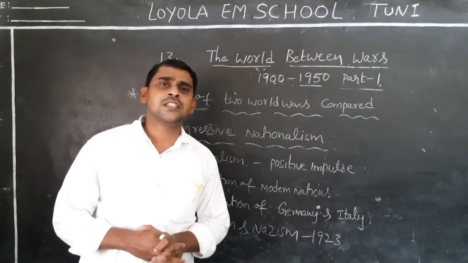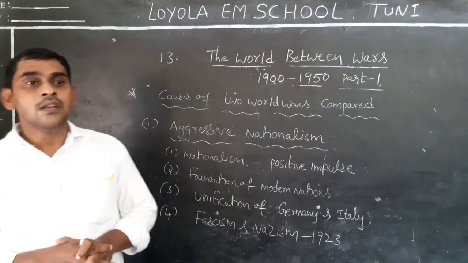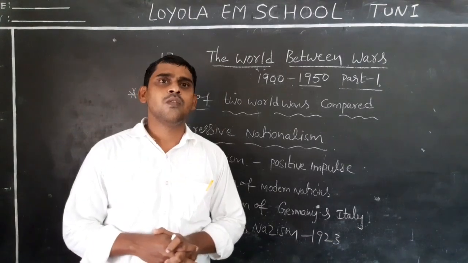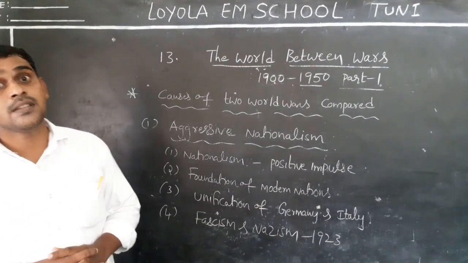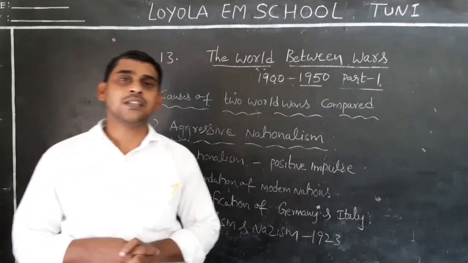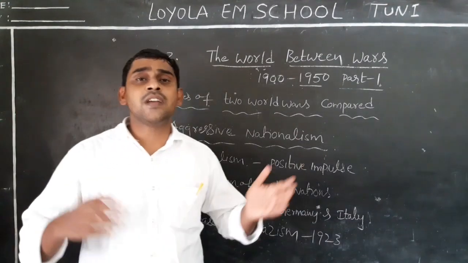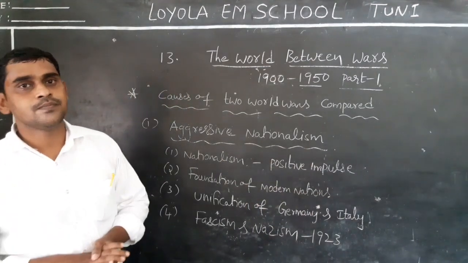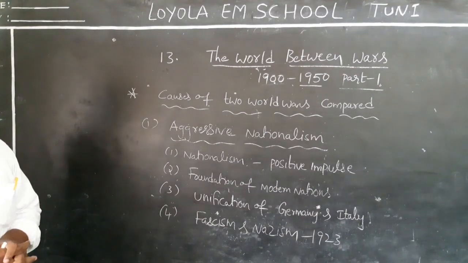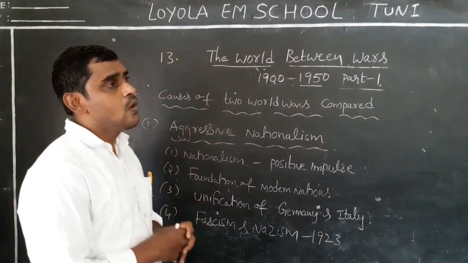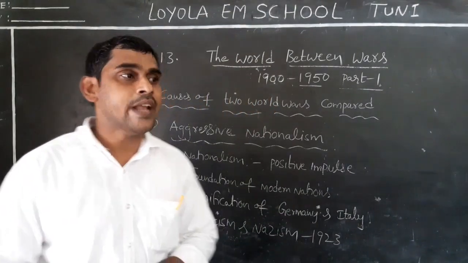Students, already in 9th class you studied the unification of Germany and the unification of Italy. For example, take Italy. In the beginning, Italy was divided into 7 states. At present it is called Italy, but in the past it was divided into 7 states. But later, how did the 7 states form one state or country? Due to nationalism.